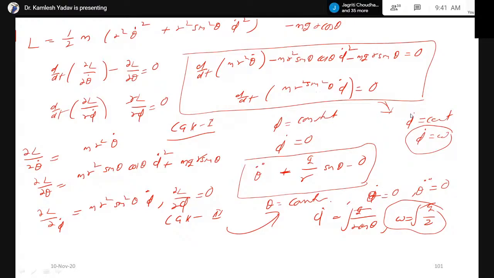Now let us consider the spring pendulum. We have considered spring oscillators in previous lectures. Now let us consider the spring pendulum. Suppose we have a spring and a mass m is attached to this point, and this angle is theta. Here we are considering a spring pendulum. Earlier, with a spring and mass attached, there was only simple harmonic motion up and down. But now we are considering the oscillation of this pendulum as well.